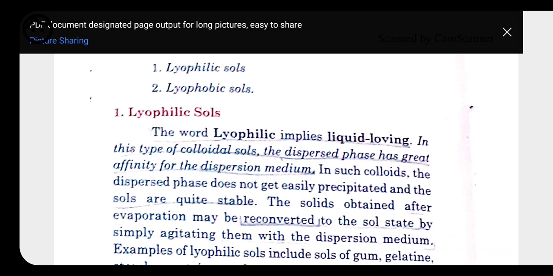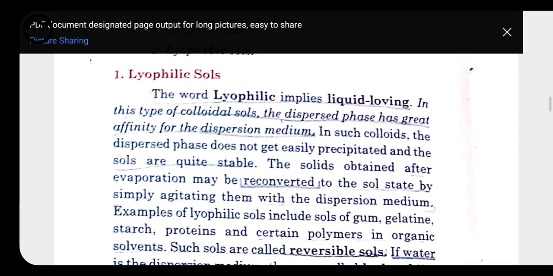Second thing that we have to know about lyophilic sol is that they are reversible in nature. It means it can be reversed back. Here we can take example of gel. Gel can mostly exist at a temperature below room temperature, but whenever we take this gel at room temperature, it again gets converted into the solution form, and on evaporating this solution, we will get the dispersed phase and dispersion medium separately.